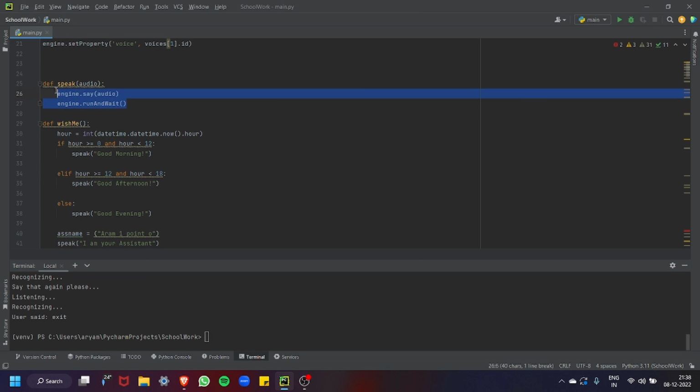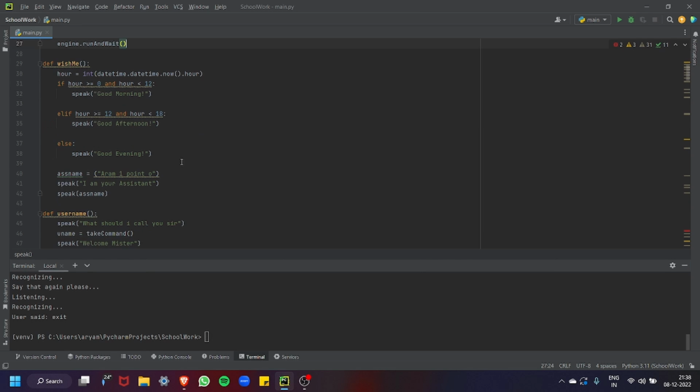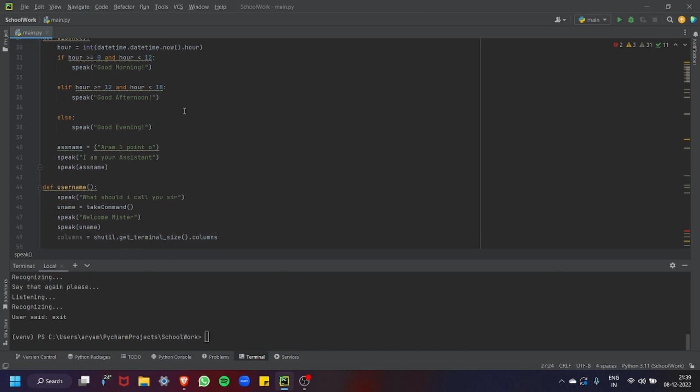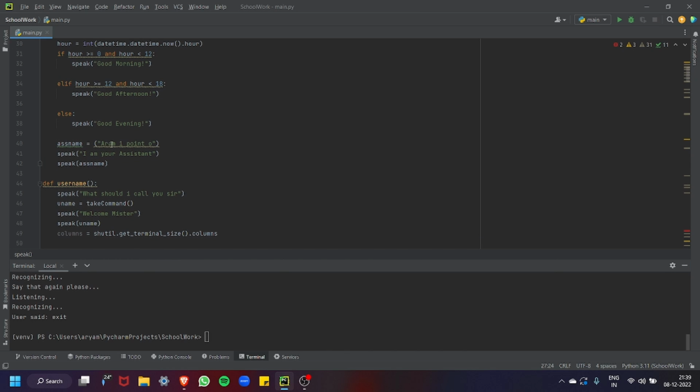Right here, this function defines speak, so it allows the computer to speak. Then there is the wishMe function, which wishes the user. It will wish you good morning, good afternoon, or good evening, depending on the time of the day. And it will also give its introduction right here, which can be seen right here, Aram 1.0.